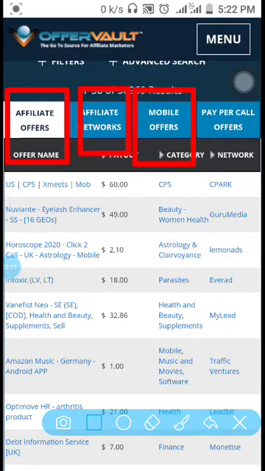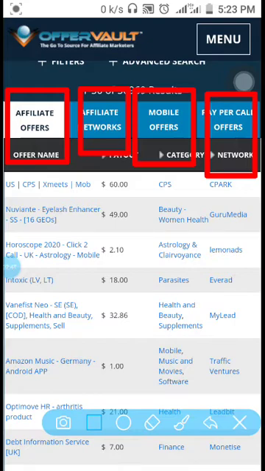Now pay per call is also a form of CPA marketing. Companies all over the world, especially in the United Kingdom and other first world countries, are looking for calls. They are looking for affiliate CPA marketers, those in the direct response and performance industry, to drive traffic to them. When you register with a pay-per-call network, you are paid for every call generated by you. When you generate a call, it is called an inbound call. Then when the company calls back your customer, it is called an outbound call. So that is it for affiliate offers.